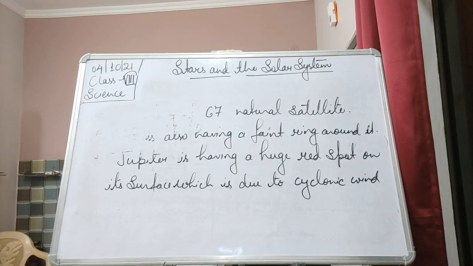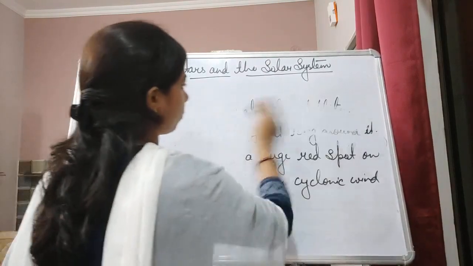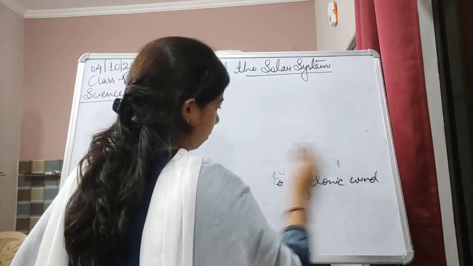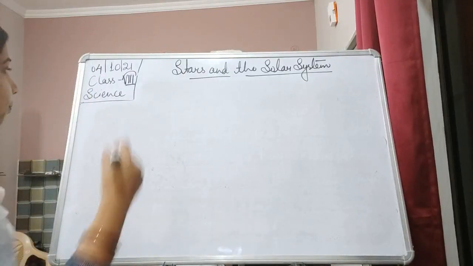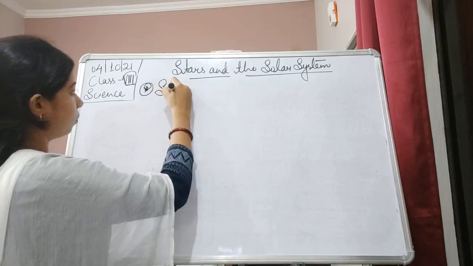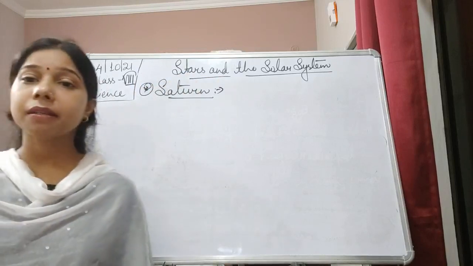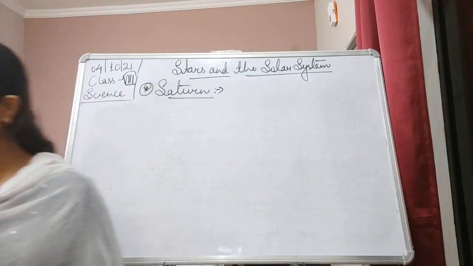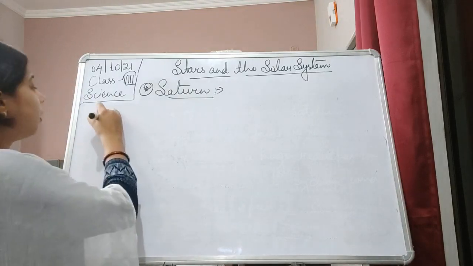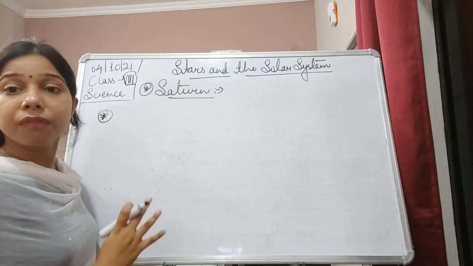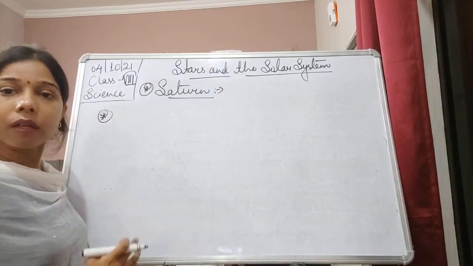Let us see the next one, that is Saturn. Saturn is the second largest planet of the solar system. Okay, 6th position and the second largest planet, and it is also a very cold planet because it is very far away from the Sun, as well as it is hit by strong cyclonic winds.